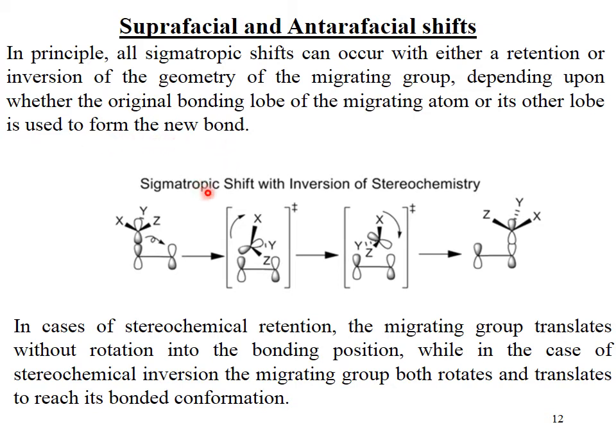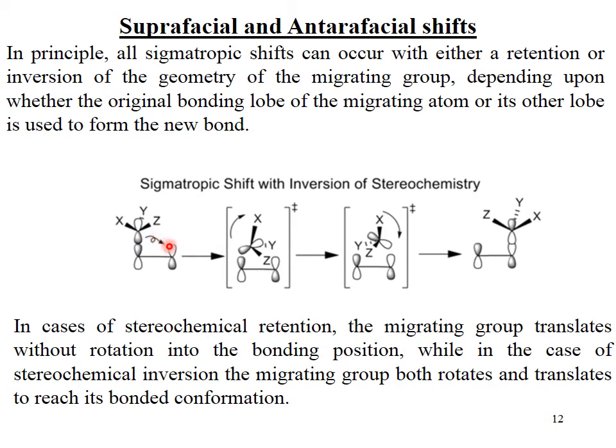This transition state rearranges in such a manner that a new sigma bond is formed over here. You can see the difference: these shaded lobes are going to overlap, here unshaded lobes are going to overlap.